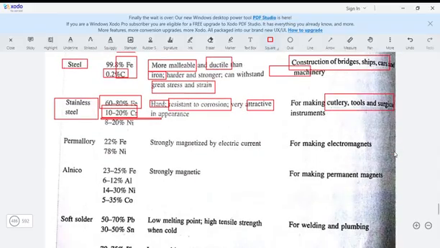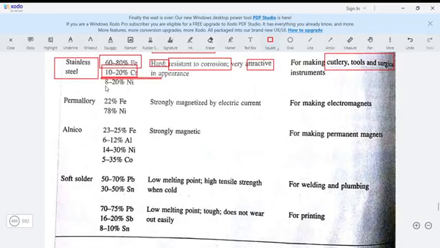So we also have what we call permalloy. Permalloy, that's iron and nickel. So this one is strongly magnetized. So all these ones are majorly for magnetism. That's permalloy and alnico. So the permalloy is iron and nickel. The alnico, iron, aluminium, nickel, cobalt. Soft solder, lead, tin,